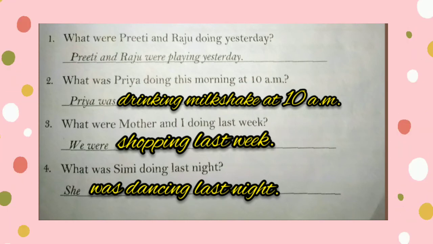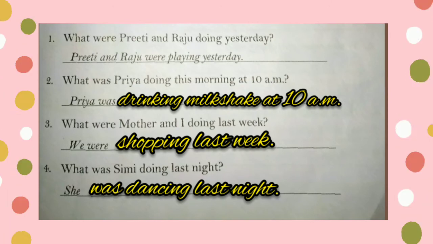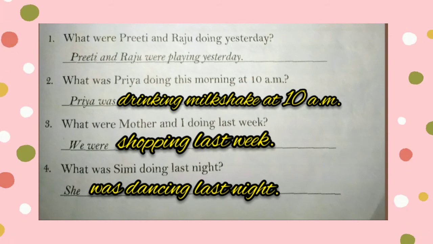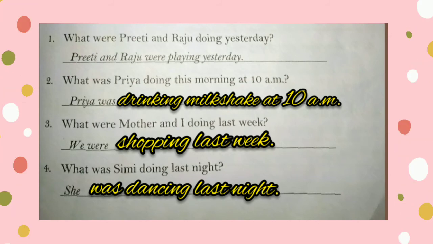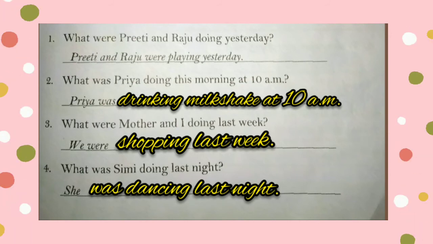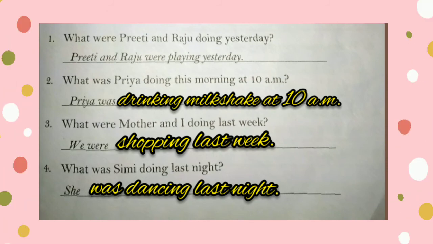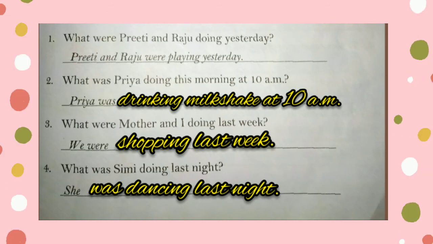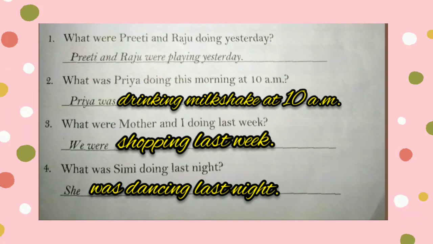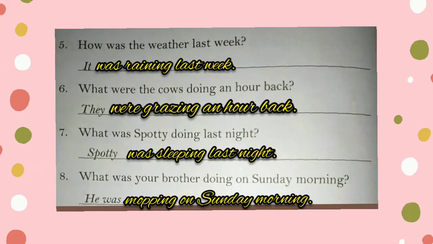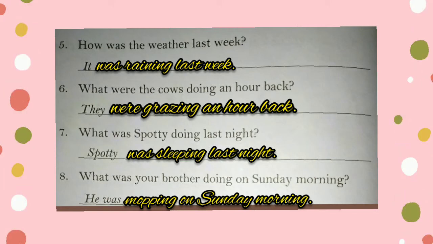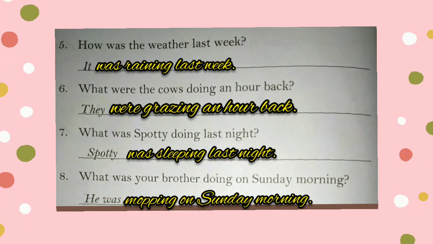Shopping. And next question, what was Simi doing last night? Simi was dancing last night. Here the letter E is replaced by ing and it becomes dancing. Then fifth question, how was the weather last week? It was raining last week.